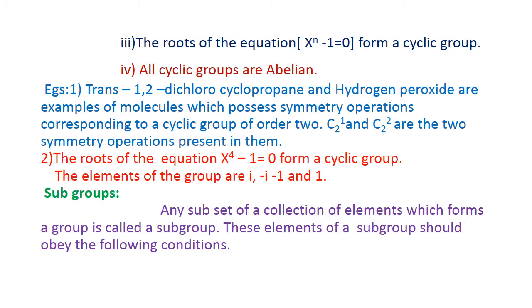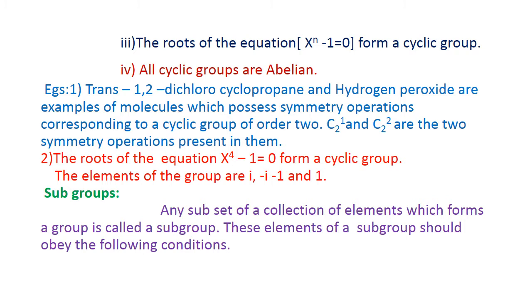Another example for the cyclic group: trans 1,2 dichlorocyclopropane and hydrogen peroxide are examples of molecules which possess symmetry operations corresponding to a cyclic group of order 2. C2 power 1 and C2 power 2 are the two symmetry operations present in this group. The point group of trans 1,2 dichlorocyclopropane and hydrogen peroxide belongs to the cyclic group of order 2.